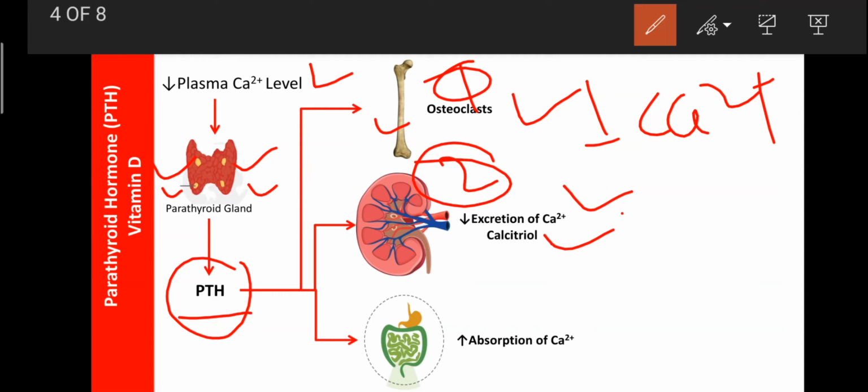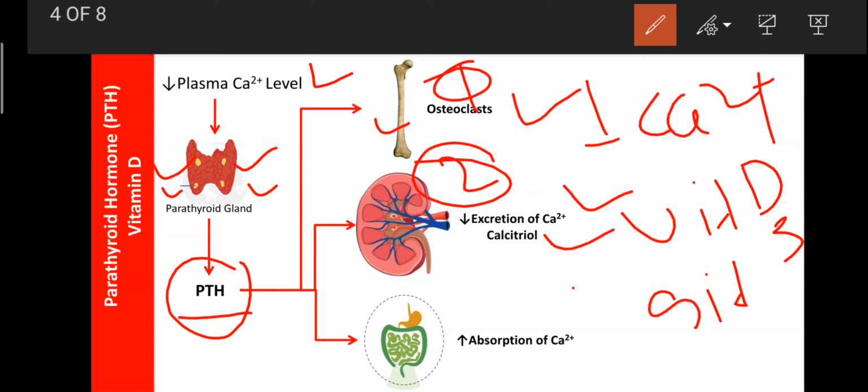It is required for the synthesis of vitamin D. Then the vitamin D is involved in the absorption of the calcium from the GIT. So this calcitriol enters your skin. When your skin is exposed to the sunlight, then that calcitriol is converted into vitamin D3. So vitamin D is synthesized under the skin when exposed to the sunlight in the early morning. That vitamin is known as vitamin D3.